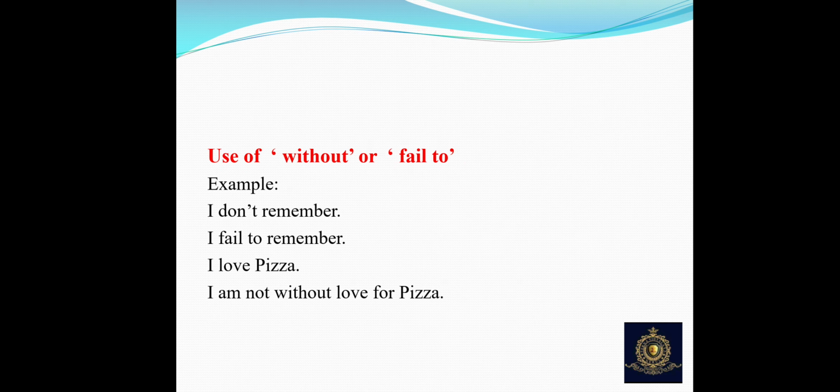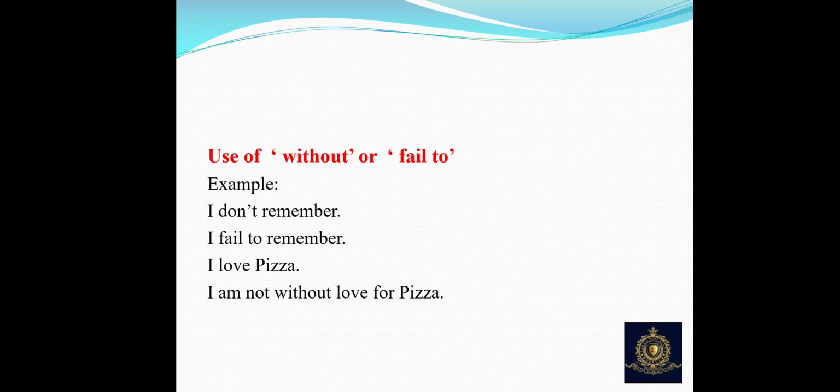Okay, next is what you have to remember here. There are two more things you can use while changing the sentence into negative or affirmative. Use of without or fail to. These two words can also be used wherever it is needed. For example, I don't remember. This is a negative sentence, right? Do not, don't, negative word or negation is used. So while changing it into positive, you can replace it with fail to. I don't remember means I fail to remember. Negation is not used, but the sentence is similar to the previous one.